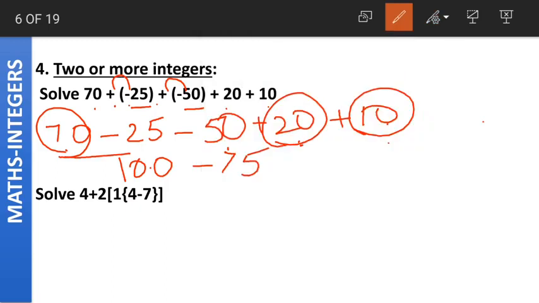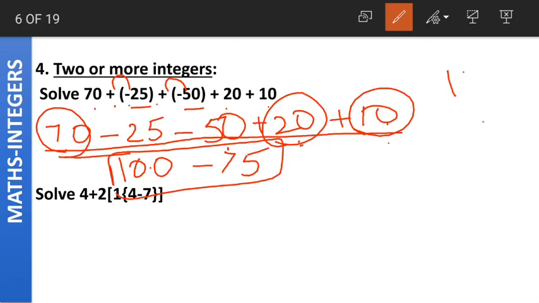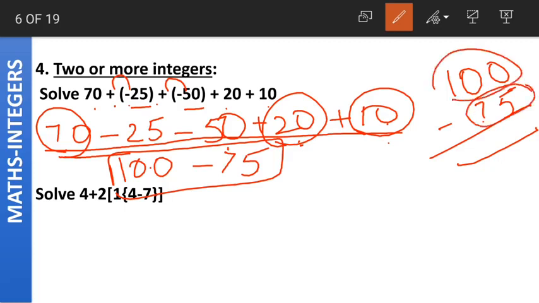And see, we've simplified such a big equation into two numbers. 100 minus 75. Now what to do when we have one positive and one negative integer? We subtract the smaller absolute value from the larger absolute value. 100 minus 75 is 25. And what about the sign? Which of these two has the larger absolute value? 100 has the larger absolute value.